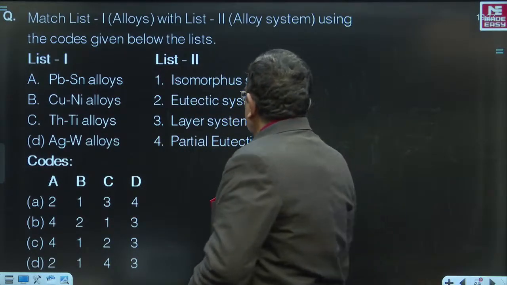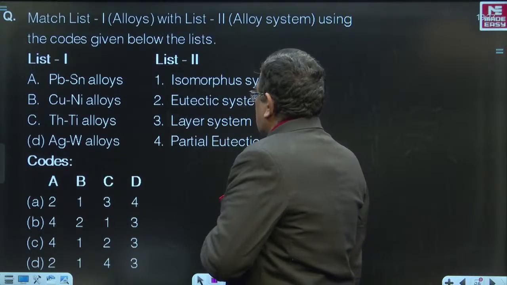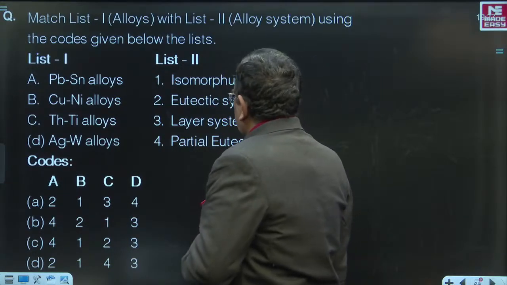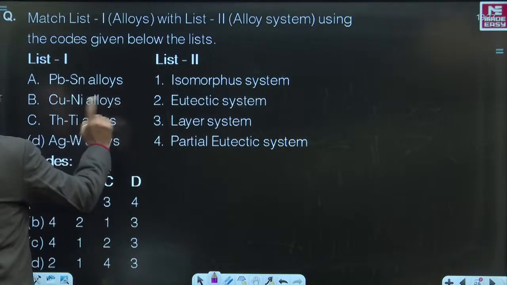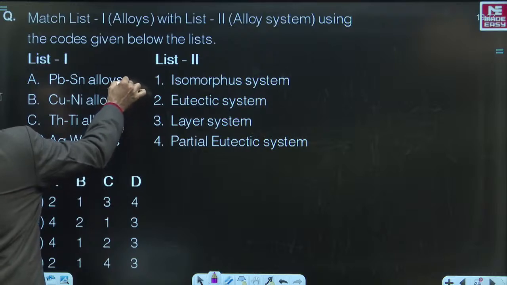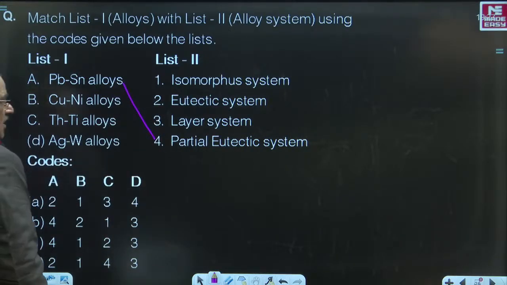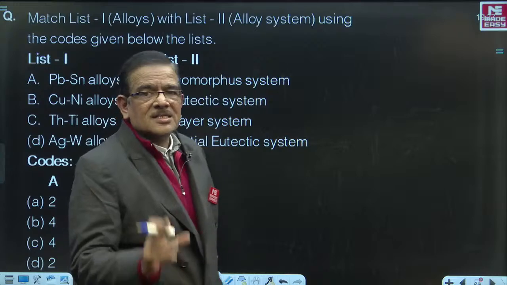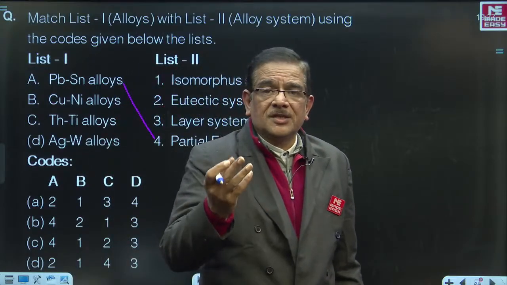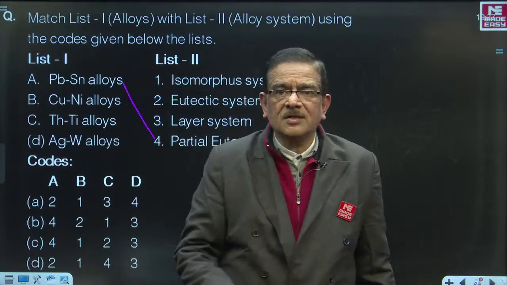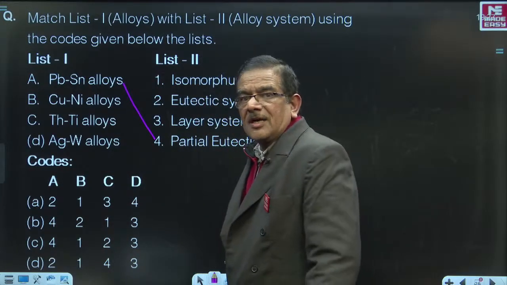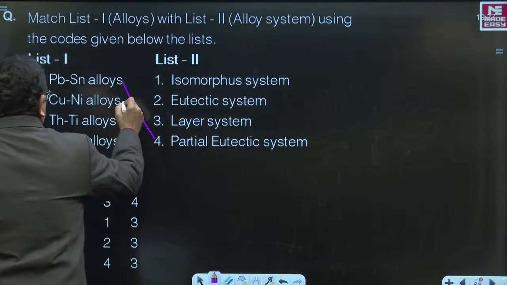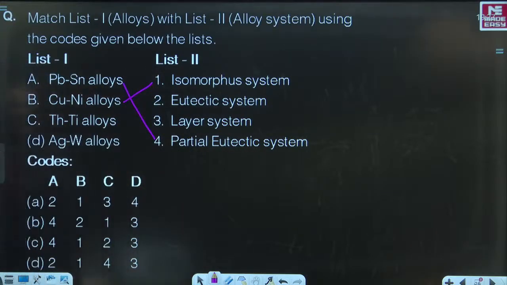So let us see. Lead arsenic alloys, right? Lead tin alloys are partial eutectic alloys, not the eutectic system alloys. Silver copper alloys, lead tin alloys, tin bismuth alloys, cadmium zinc alloys, they are all partial eutectic alloys. And copper nickel alloys are isomorphous alloys. Copper nickel are isomorphous. So A4, B1, all right, choice C.